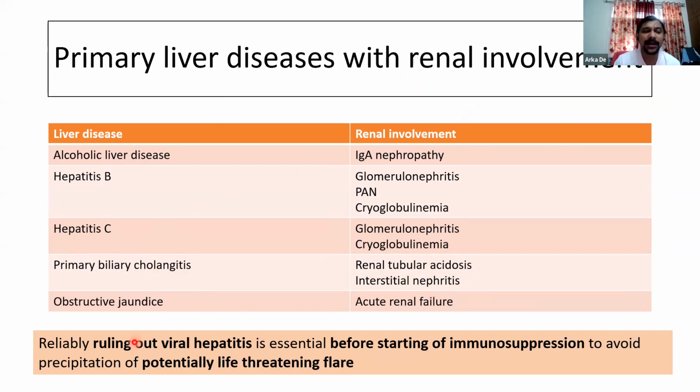But the point that I really want to make is that whenever we have a patient with glomerulonephritis or nephrotic syndrome, CKD, end-stage renal disease, whatever it is, it is very important that we rule out viral hepatitis before starting any form of immunosuppression in order to avoid potentially life-threatening flares.